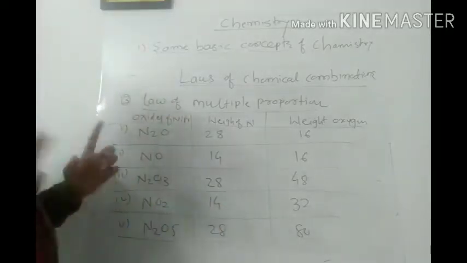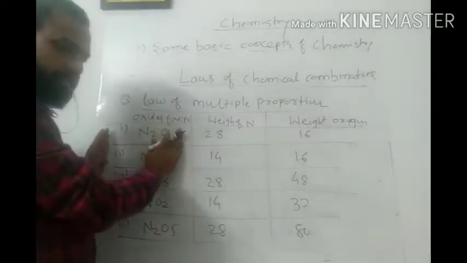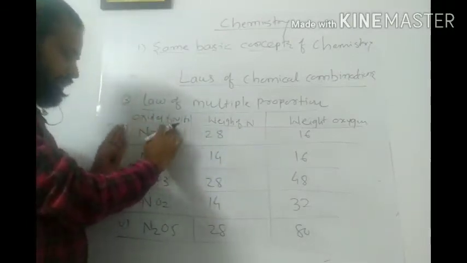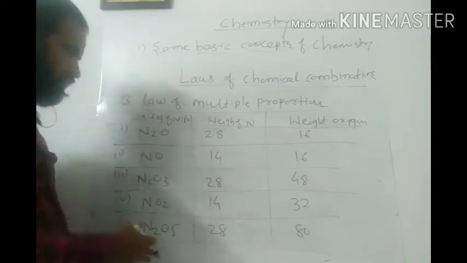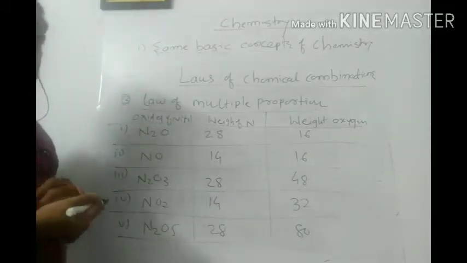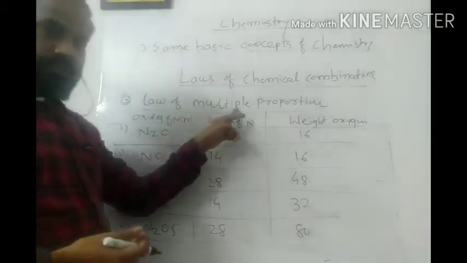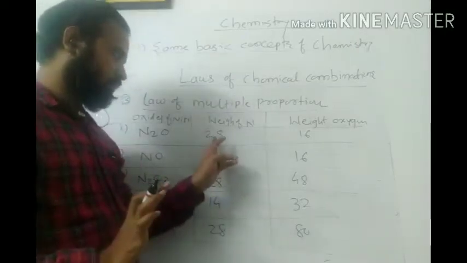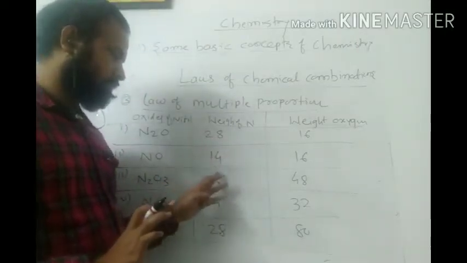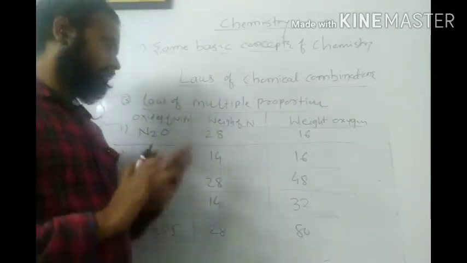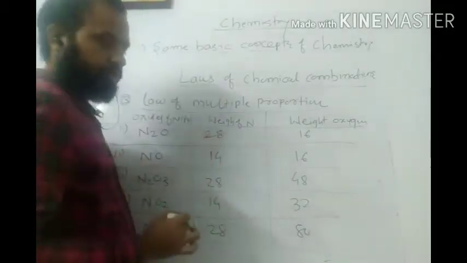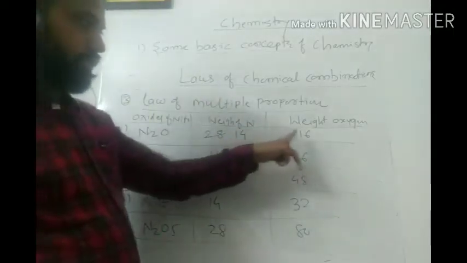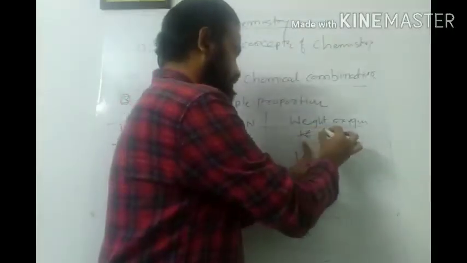So if we see, according to the law, when I combine the elements nitrogen and oxygen, I get 2 or more compounds, so I get 5 oxides of nitrogen. Then the mass of the first element is kept constant. Let us say I convert them into 14, so 14 is the constant mass. For converting 28 to 14, I have to divide it by 2, so I divide oxygen's mass by 2 as well, and it becomes 8.